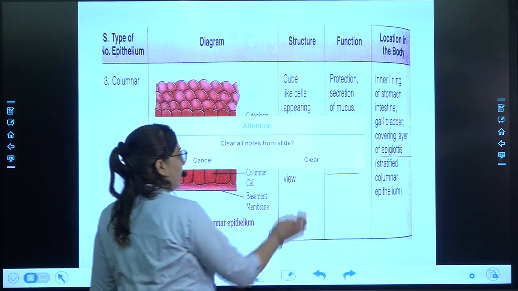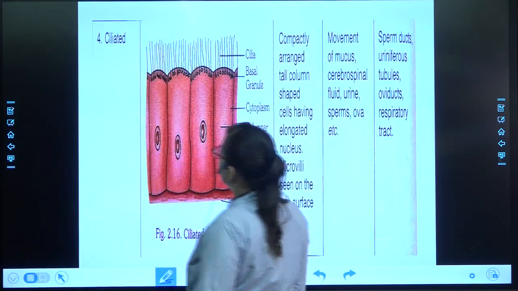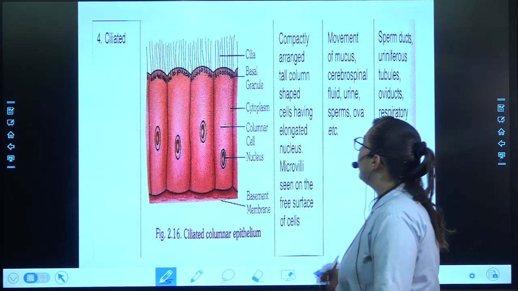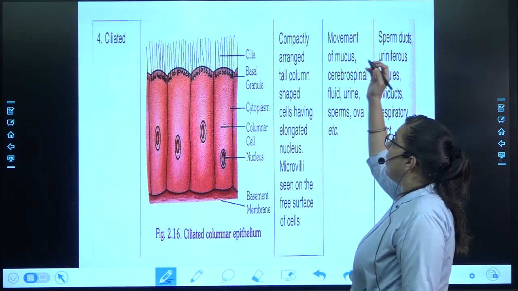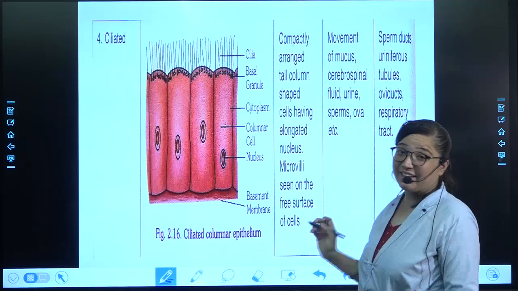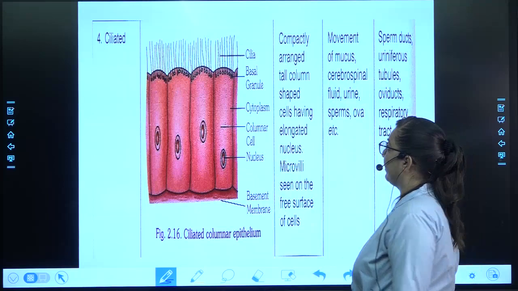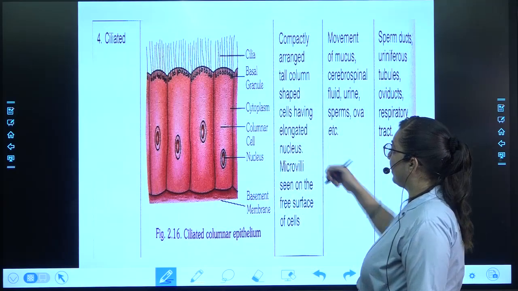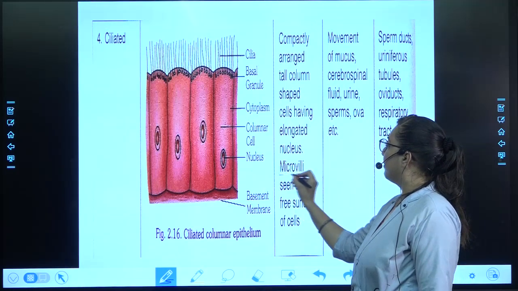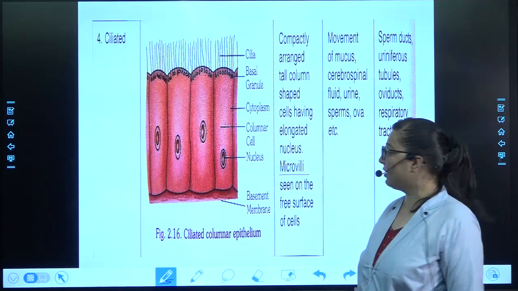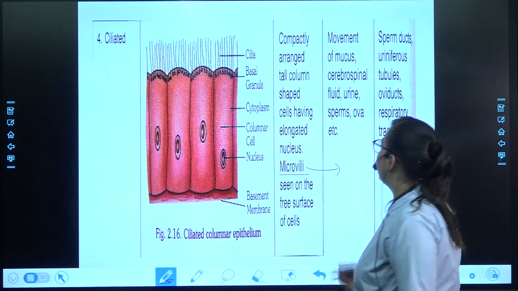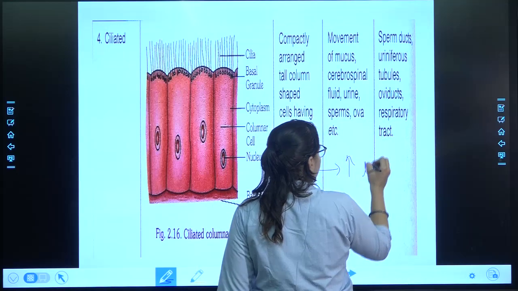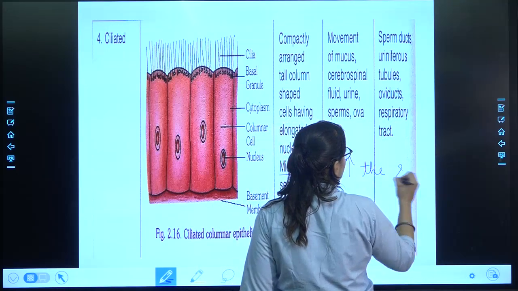Now, the next type of tissue, ciliated. The meaning of the word cilia is hair-like structure. Here also, it is very compactly arranged. You can see they are arranged very near each other. Tall, column shaped, and they have microvilli. Okay, what is the main function of villi? It increases the surface area and helps in absorption.